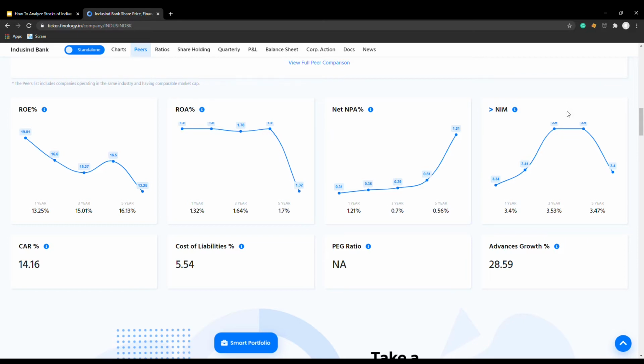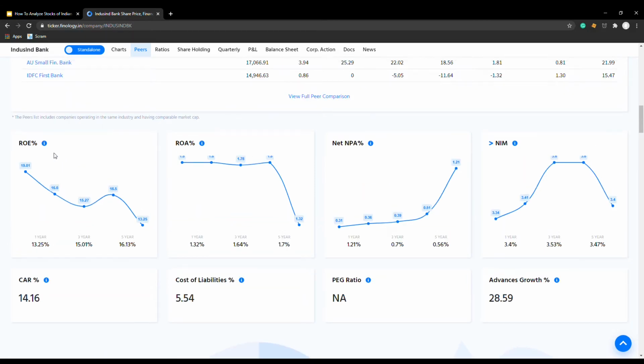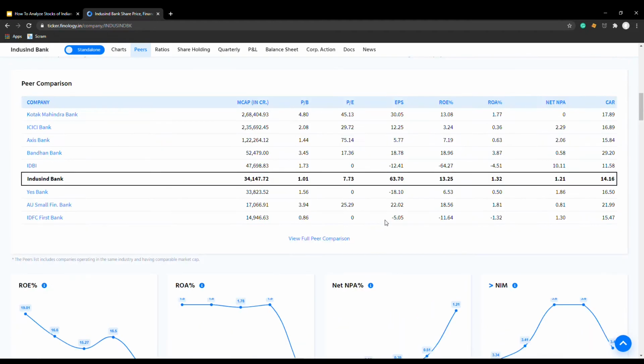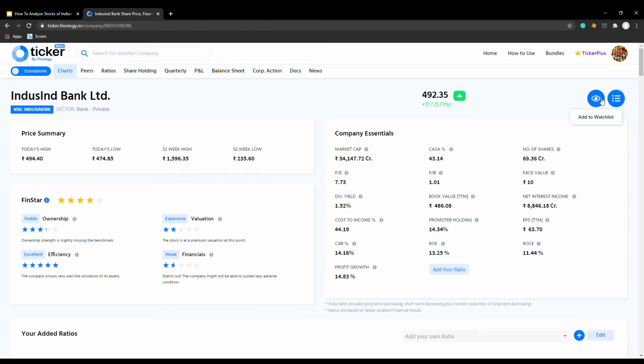It's under 4, but one should understand the ROA is decreasing, the NIM is decreasing, but we can give the benefit of the doubt because from 2018 to 2019 there has been a bit of a recession, kind of a recession. So this will just pass our criteria. We'll shortlist it further to look at the A by D ratio and our equity multiplier. So let's add it to our watch list. Yes, we'll add it to our watch list.